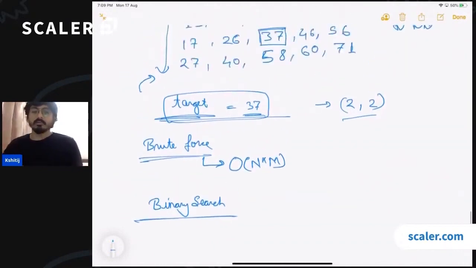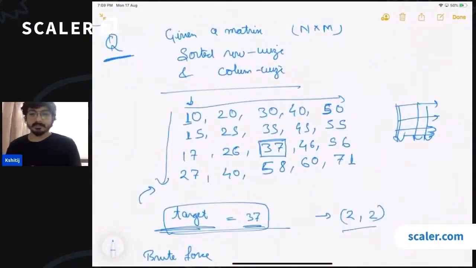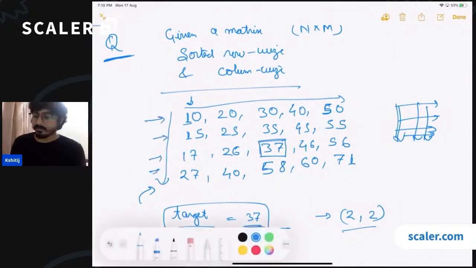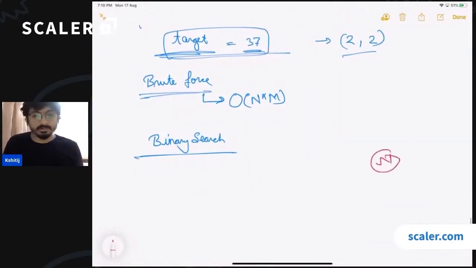For all those who know how binary search is going to work, can you quickly think of an approach which uses binary search? See, all the rows are sorted. If all the rows are sorted and you have to search for an element in sorted rows, can you use the fact that the rows are sorted? Yes. So in each and every row, you can apply binary search, right? What is the time complexity of doing binary search on an array of size n? It is log n, right?